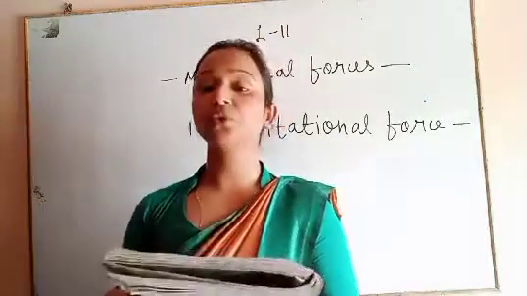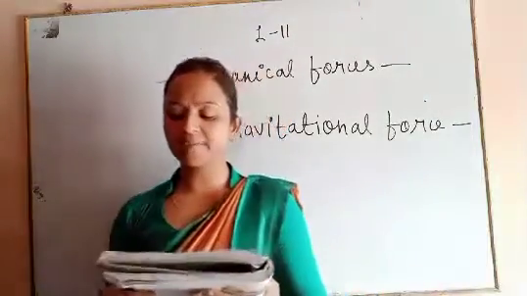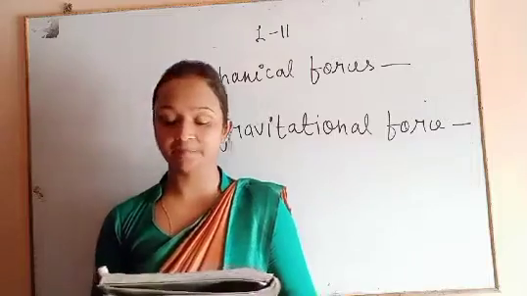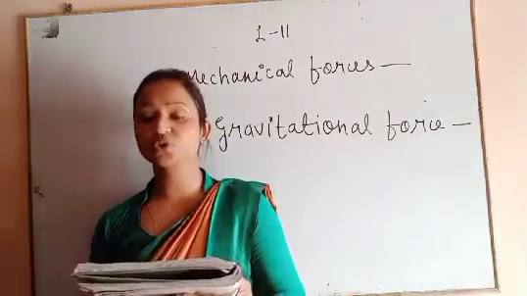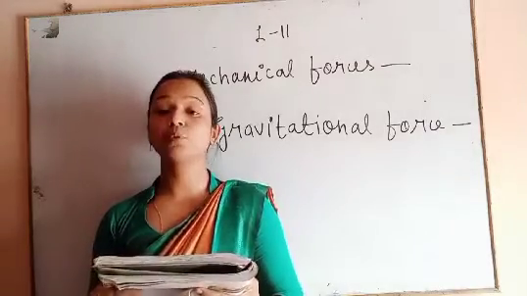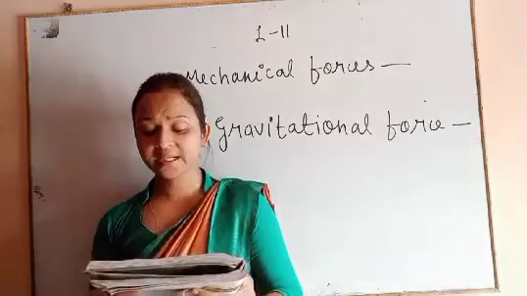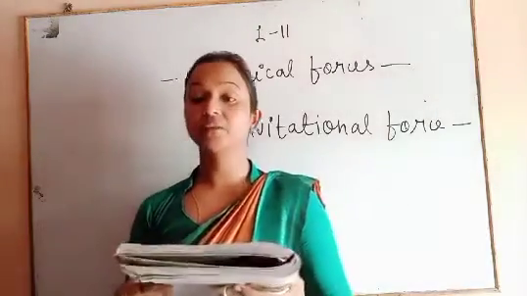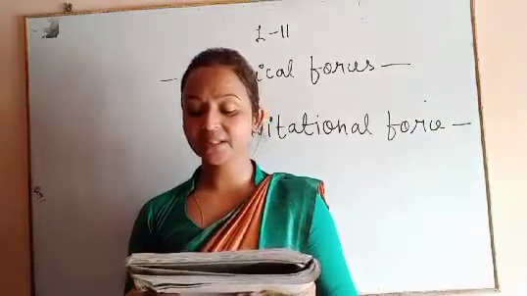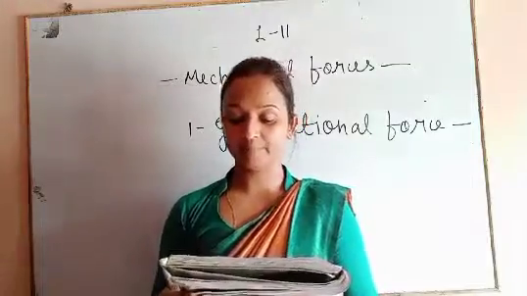And when we throw an object vertically upward, the force of gravity of the earth keeps acting on it, and first it slows down the object, then stops it, and finally pulls it towards itself. It is the force of gravity which gives weight to an object. Weight is basically the force of gravity acting on a body.